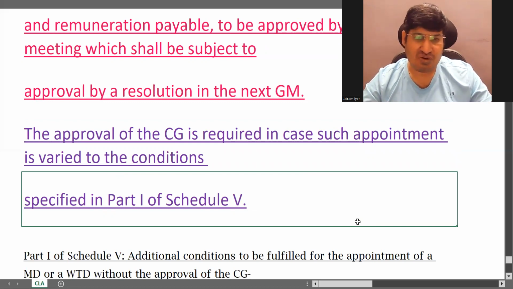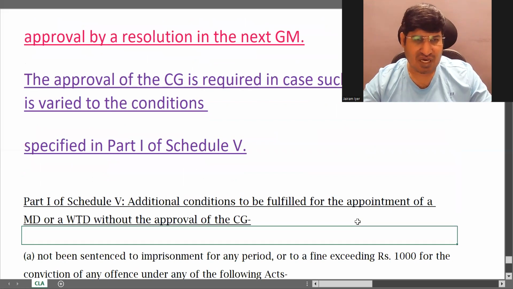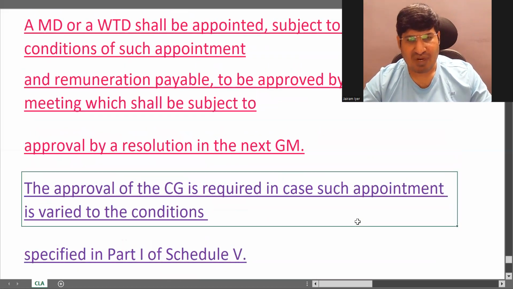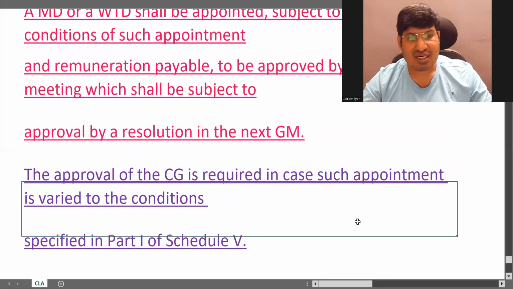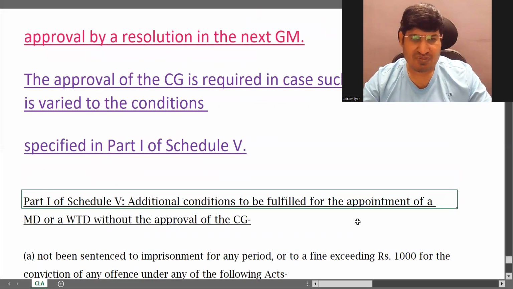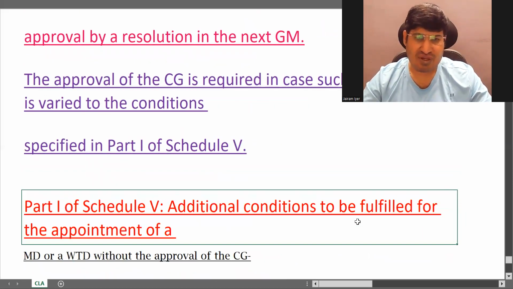What is part 1 of schedule 5? That we will see here. So when do you need approval of central government? If the appointment is against the conditions specified in part 1 of schedule 5. So let's see what is part 1 of schedule 5.